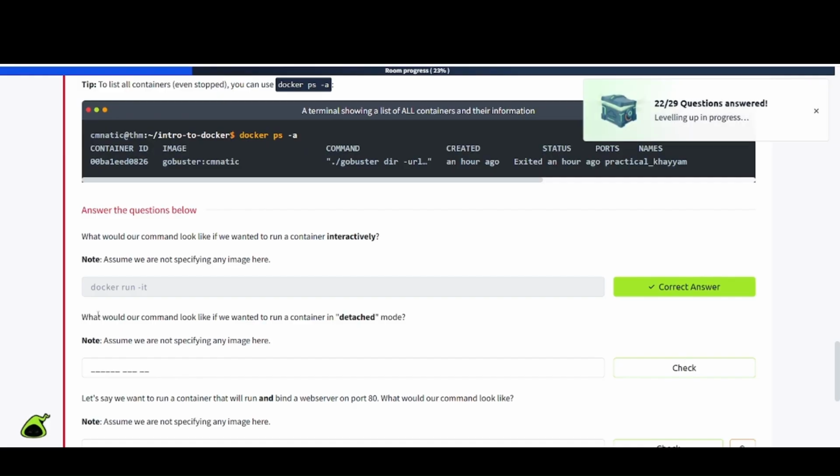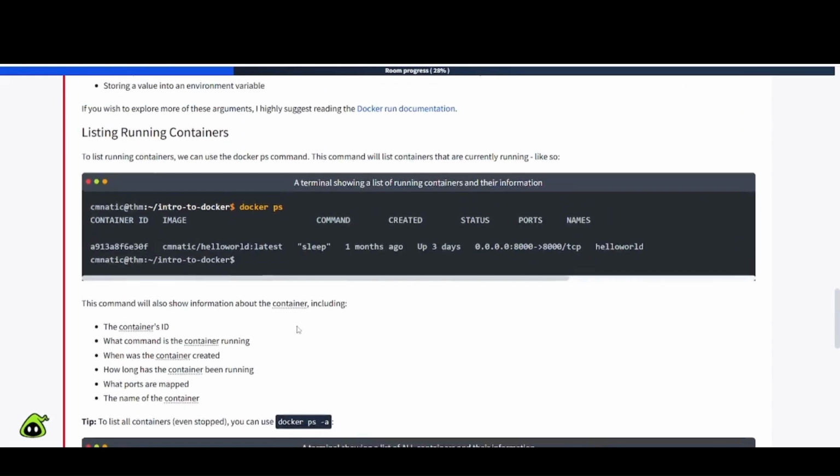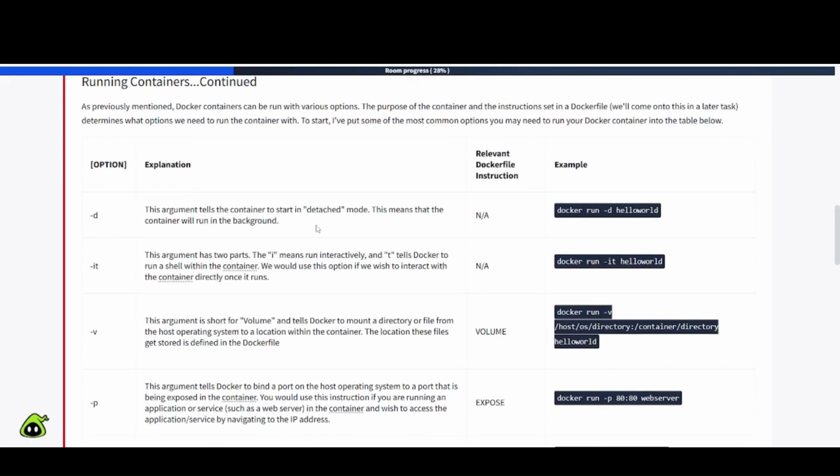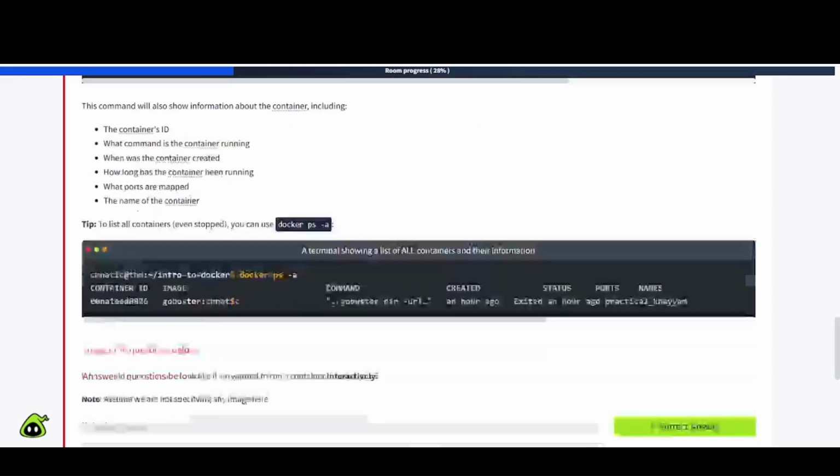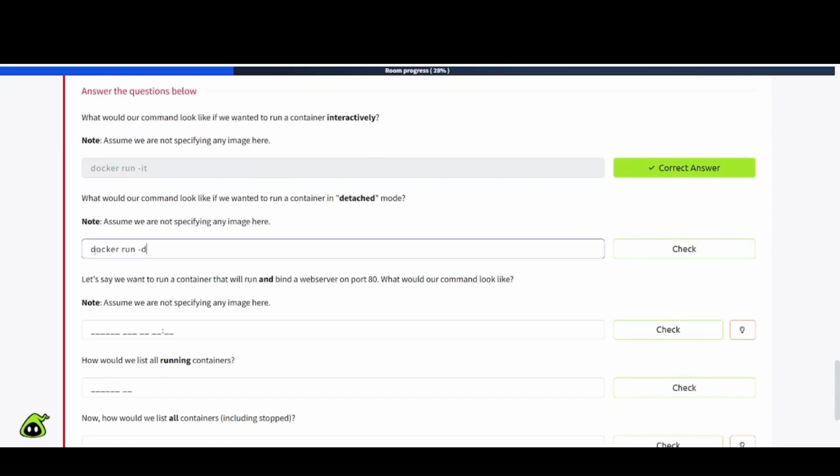There we go. What would our command look like if we wanted to run a Docker container in detached mode? I believe that was the -d option up here. Yes, so we're going to go ahead and copy and paste this down below for our answer there.